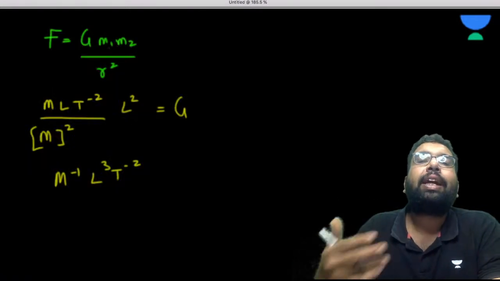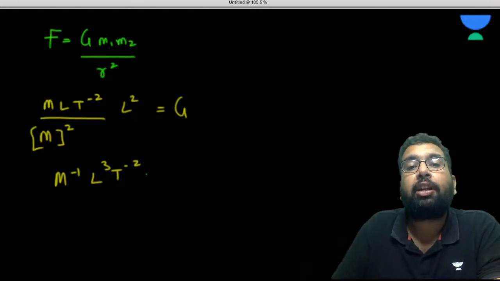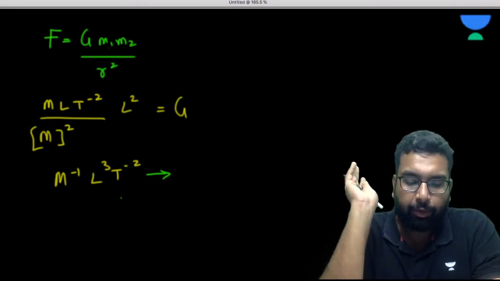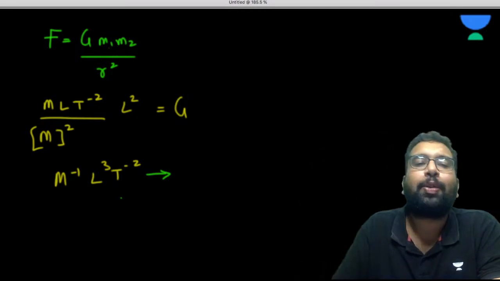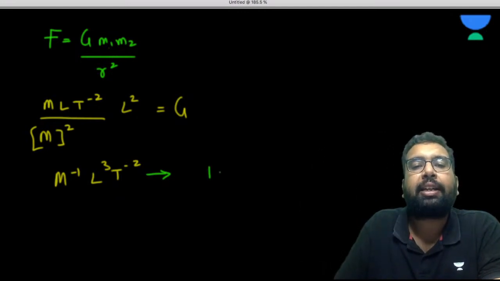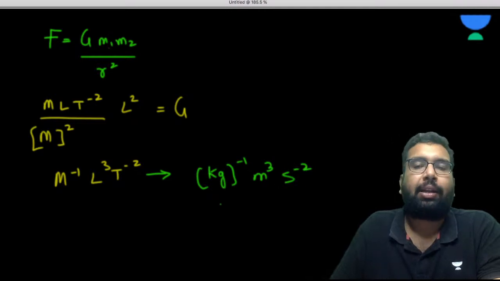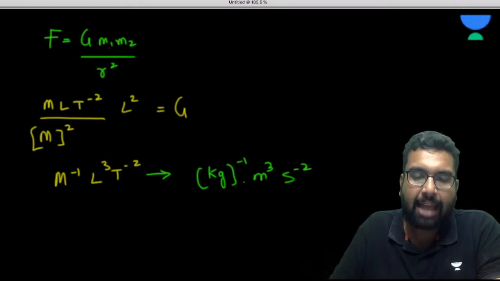Now, if you want to interpret the unit from the dimension, what could its unit be? For M, this is kg, that is -1; L cube is meter cube; and T minus 2 is second to the power -2. But this thing has a limitation.